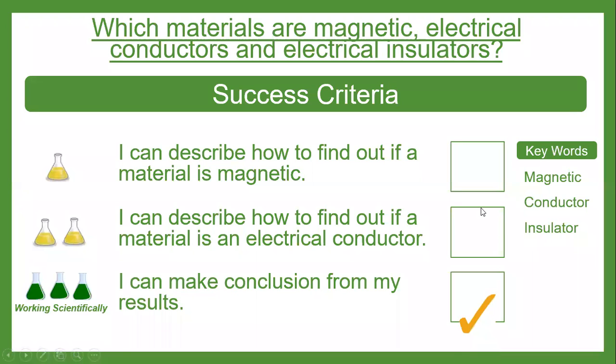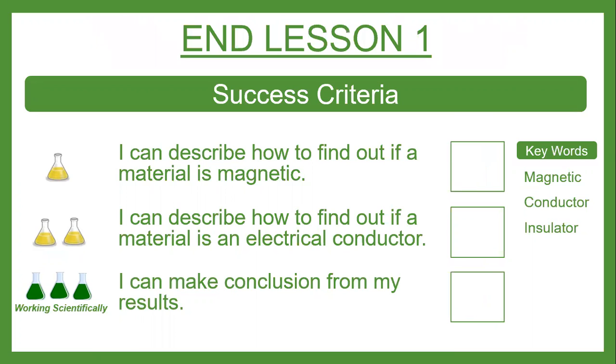So we have completed our first success criteria. I can describe how to find out if a material is magnetic. And I can make conclusions from my results. Right, well done. So we're going to move on.